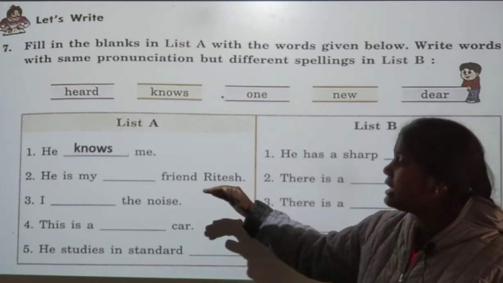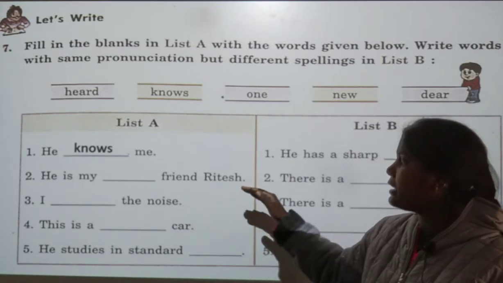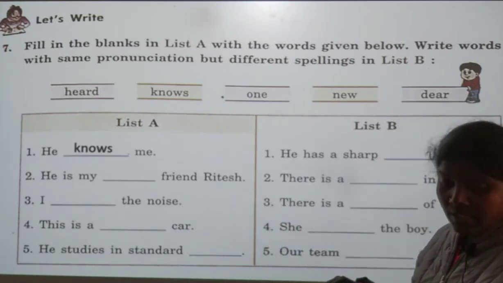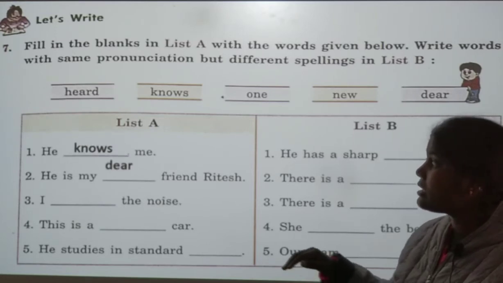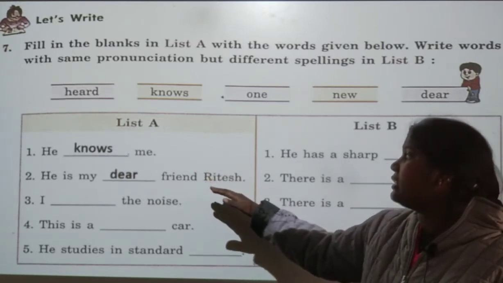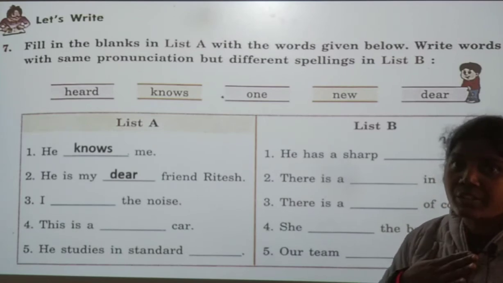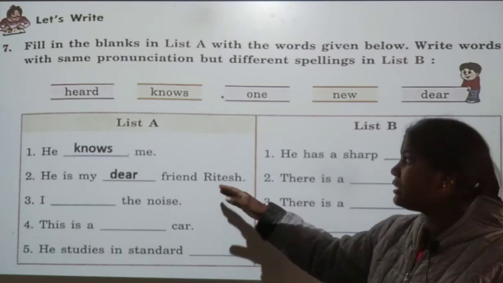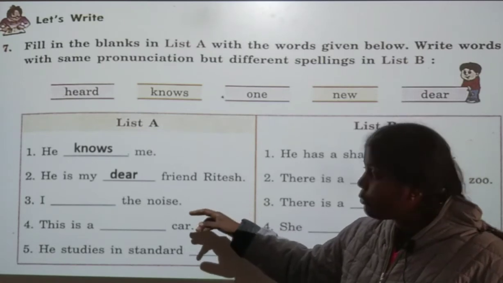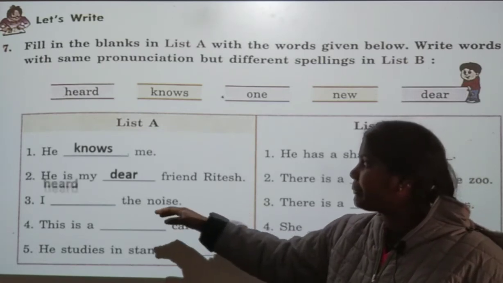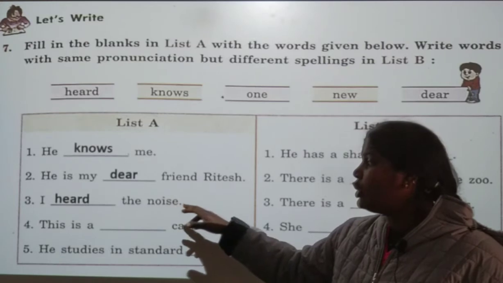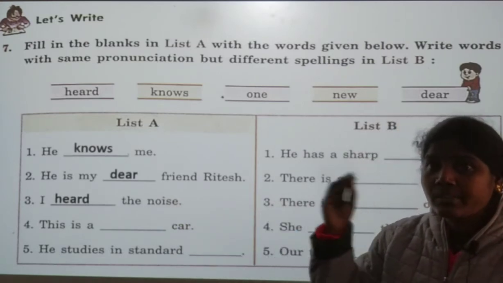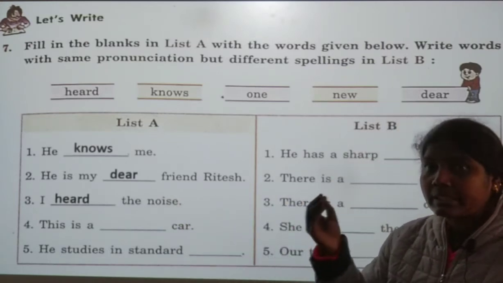And the second one, he is my dash friend Ritesh. His dear friend Ritesh. He is my dear, he is my best friend. He is my dearest friend Ritesh. And the third one, I heard the noise. I heard the noise from the classroom, from the ground.